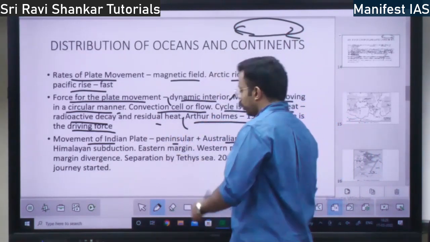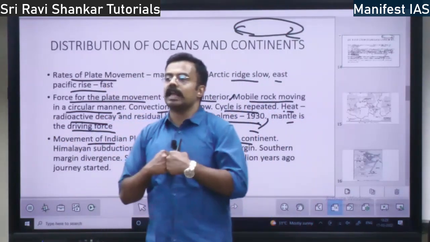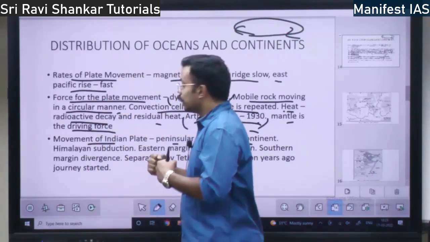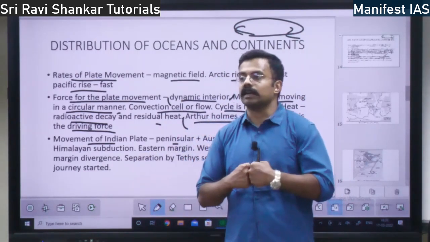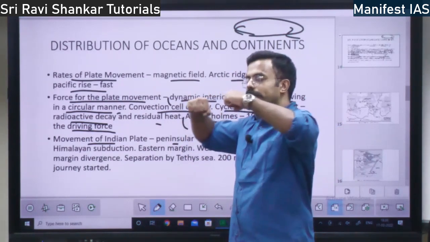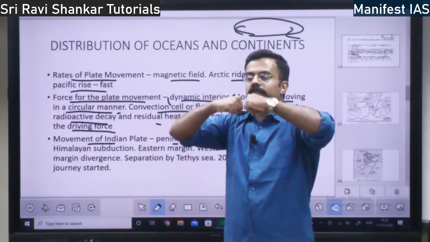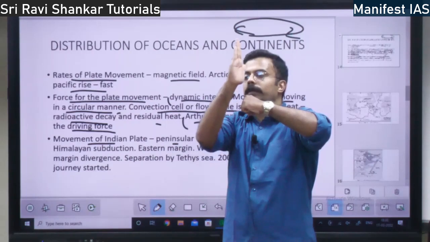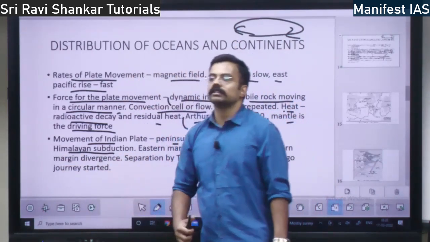So this plate, what happened? It started moving towards the north and collided with the Eurasian plate. There was no concept of Himalaya. See, the Indian plate was coming like this, and there was the Eurasian plate. They come and collide together. When it collided, there was a lot of friction, because of which the Himalayas come up, right? The Himalayas come up because of the collision.